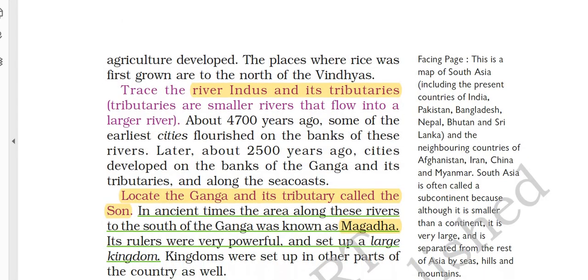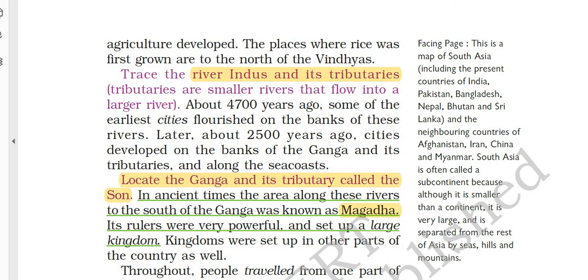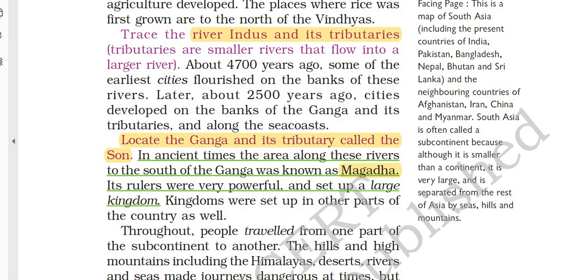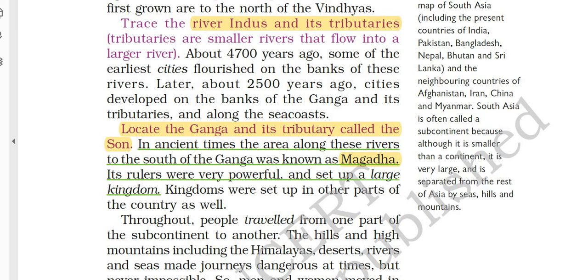Quickly moving on. Next we have a few lines about the river Indus and its tributaries. Some cities flourished on the banks of these rivers, and then we have some information about the state of Magadha. In ancient times, Magadha was a town. It was located to the south of the Ganga, and its rulers were very powerful. It emerged as one of the strongest states.